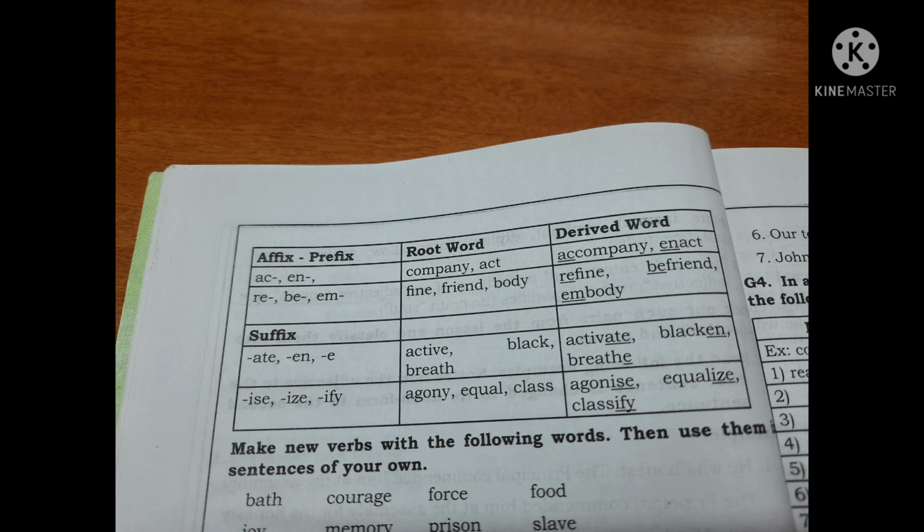So let's move on to the next one, that is, IZE, IFY. So the words are agony, equal, class. So when we get the derived words, we get agonize, equalize, classify.